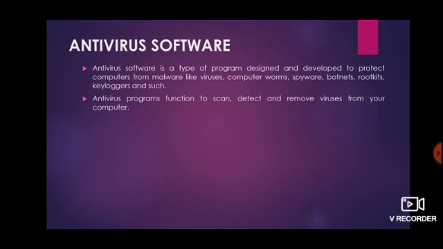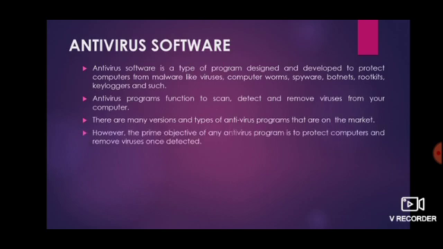Now, whatever antivirus software you install in your system can do three types of operation. It can scan your system, it can detect the viruses in the system, and it can remove the viruses from the system. There are many versions and types of antivirus programs available on the market. However, the prime objective of any antivirus program is to protect the computer and remove viruses once detected.